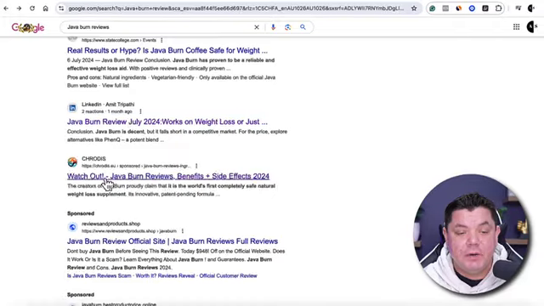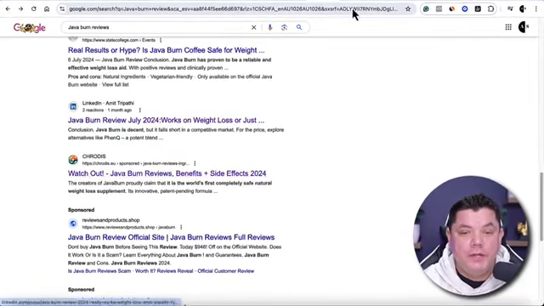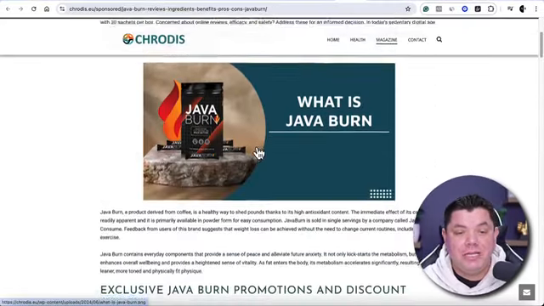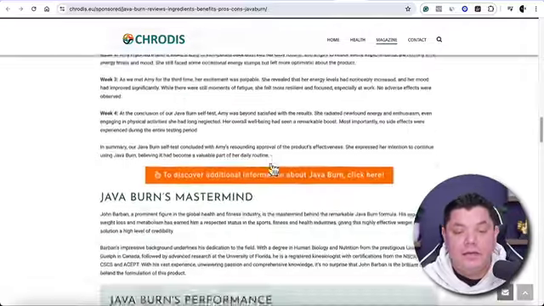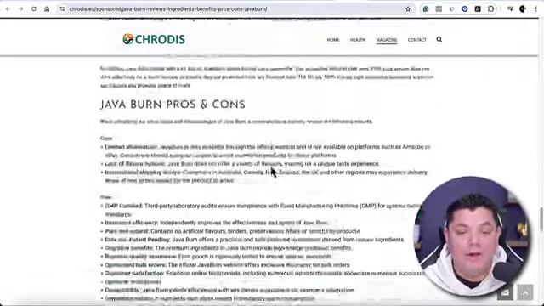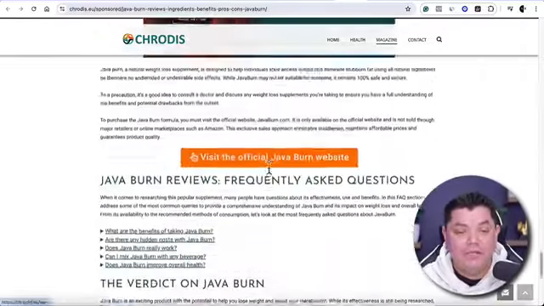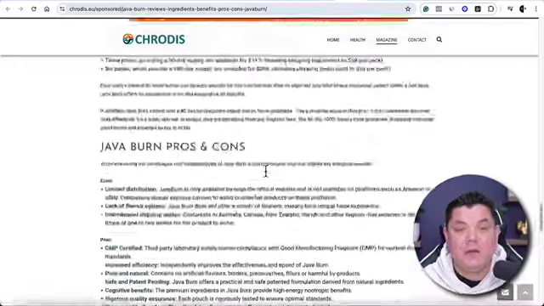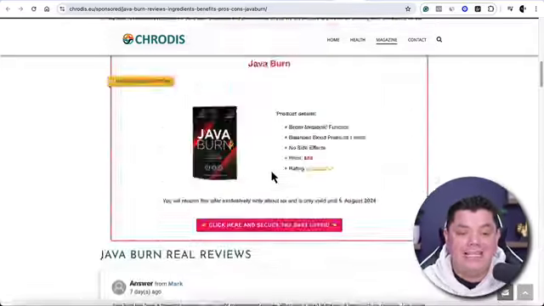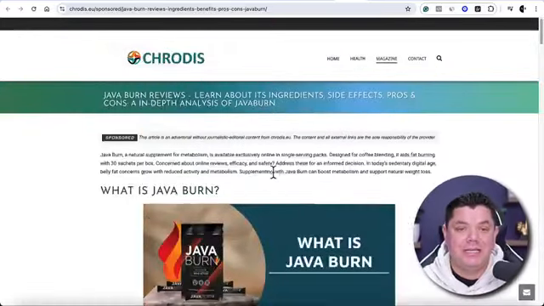So let's just say we wanted to click onto this article. Once you do that, it's going to bring you over to this page, and you can see that somebody has gone out and written a really good comprehensive article. Now, we're obviously not going to copy and paste this article, but we are going to use a similar article to what this person has done.